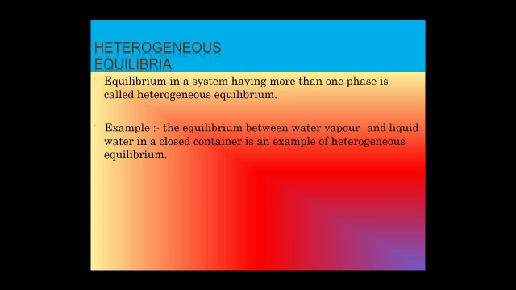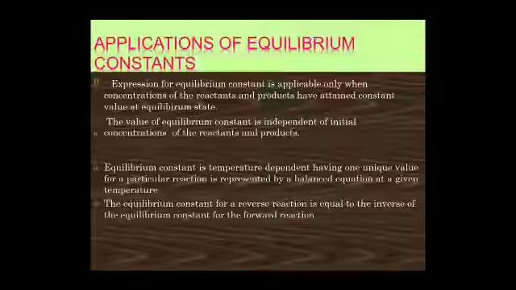What is heterogeneous equilibrium? Heterogeneous means when the reactants and products have different physical states. It is called heterogeneous equilibrium.